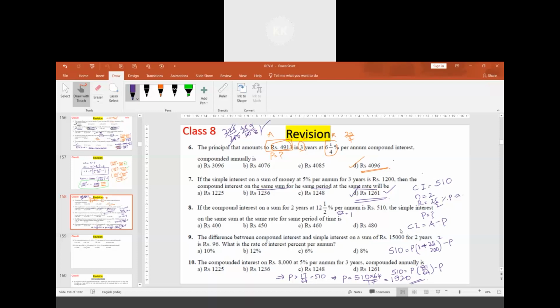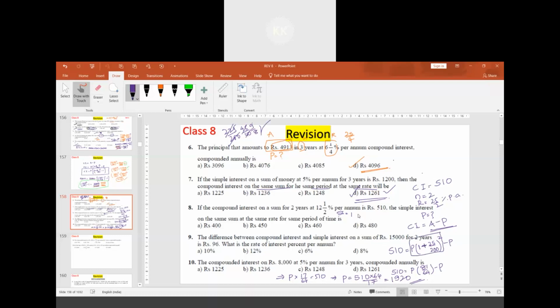Correct. Why has this minus P come? It has come from here. Amount minus principal is compound interest. So amount is this minus principal, so P is carried forward.